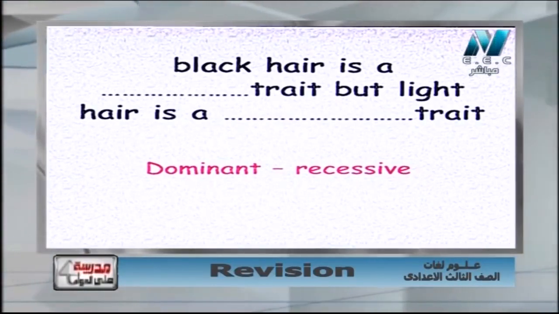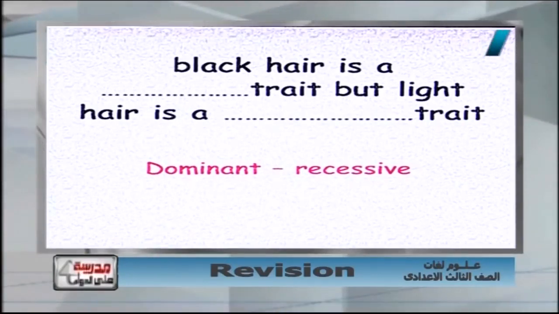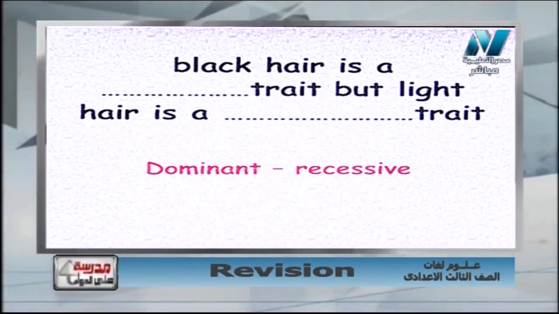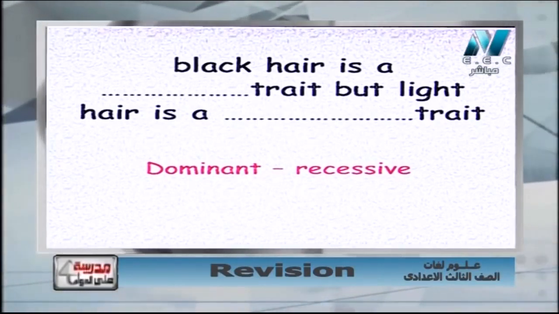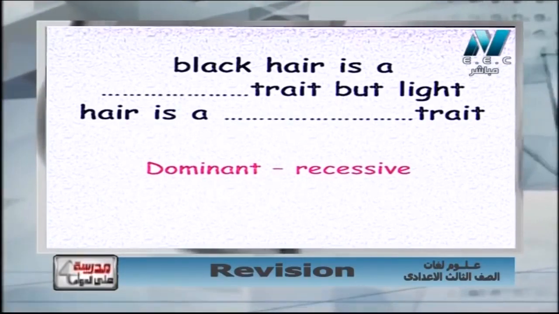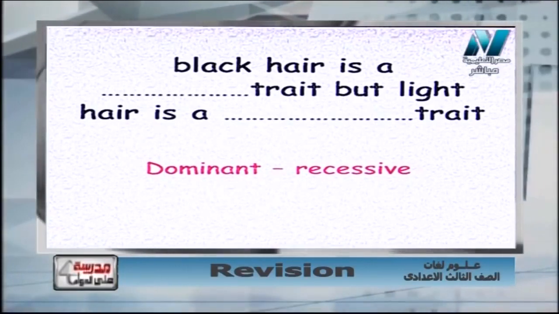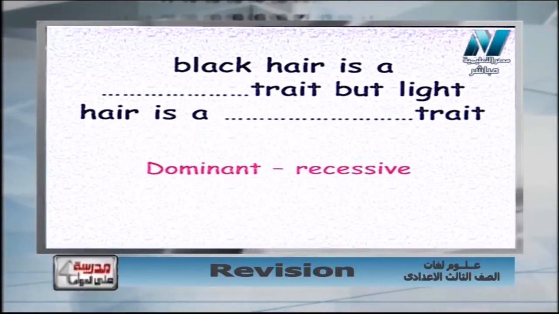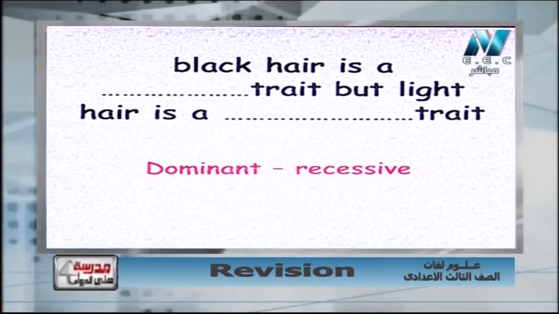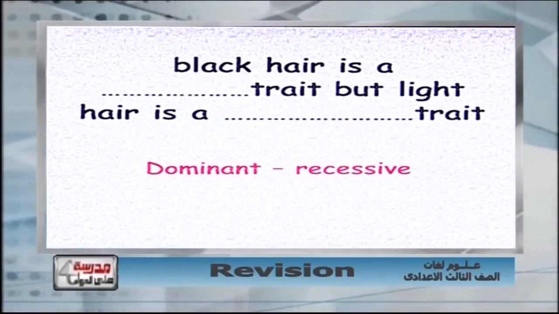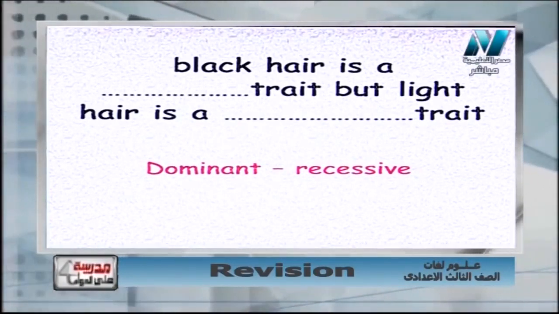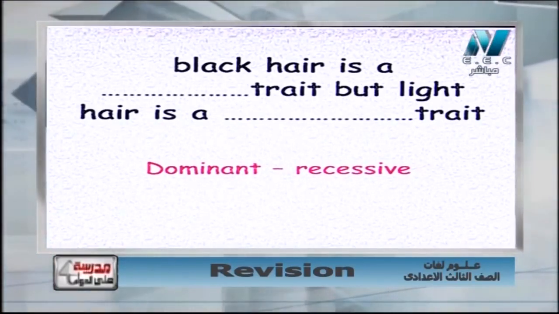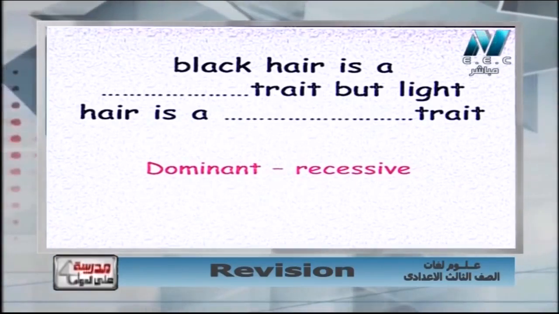We have many traits in man, in plants and in all living organisms, some dominant and the others recessive. We must notice that there are traits we call dominant and other traits we call recessive. The difference: a dominant trait appears in the whole first generation, it is a strong trait, but a recessive trait appears in the second generation only, at a ratio of 1 to 3, or 1 of 4. Okay? Black hair is a dominant trait but light hair is a recessive trait.